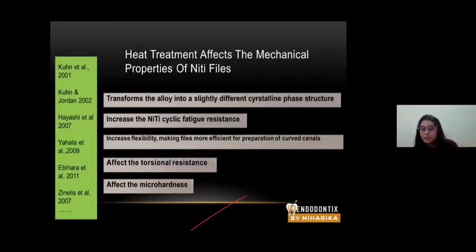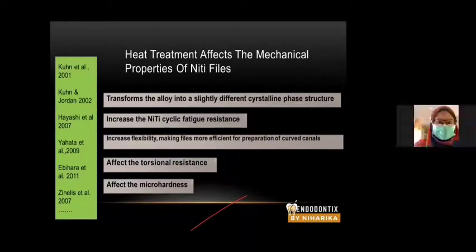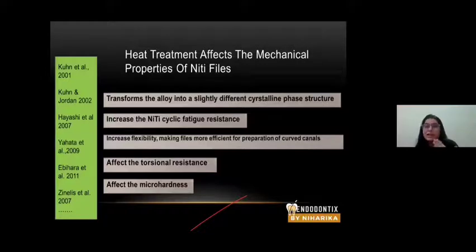It affects the torsional resistance. It reduces the torsional fracture chances. It enhances the micro hardness of the file. So heat treatment is increasing the hardness of the file. At the same time, heat treatment is making the file more flexible so that it can be used in curved canals. Additionally, heat treatment is making the file more stiff. It can be used multiple times.